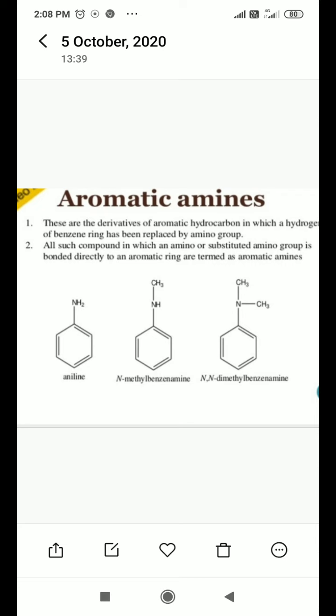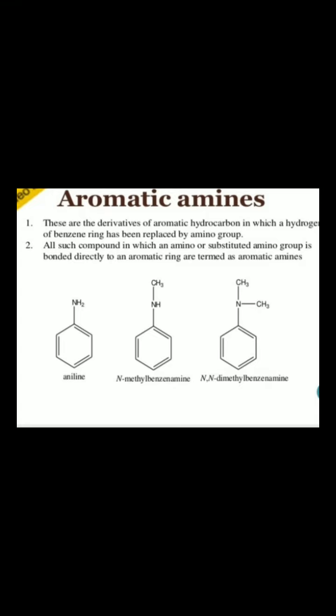You are all aware of that. But now here one of the hydrogen atoms of this benzene ring is replaced with an NH2 group. NH2 is the amino group. So it becomes an aromatic amine.